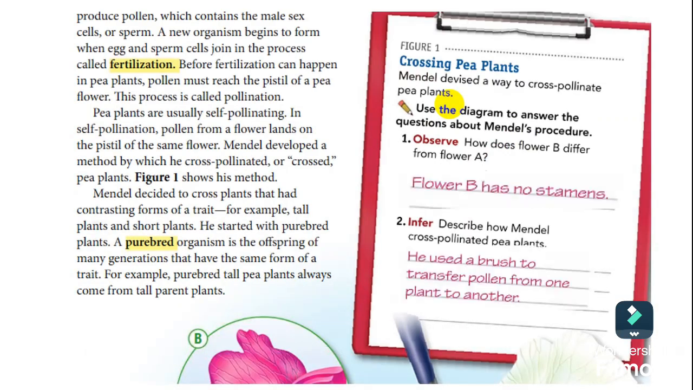So in this one, we study what is meant by fertilization. We said that fertilization is the combination between the sperm and the egg to produce new offspring. So it is the process in which we join the egg and the sperm together. What is meant by purebred? We studied it also: the organism or offspring of many generations that have the same form of a trait. For example, a purebred tall plant always comes from tall parent plants.